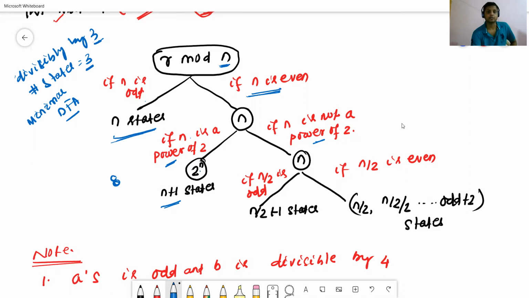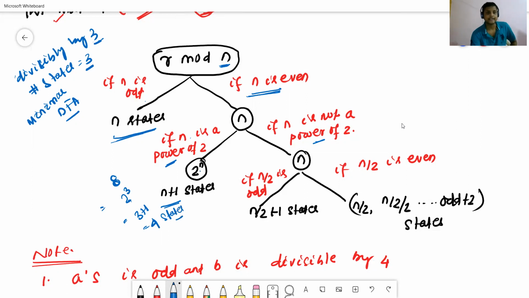8 is a power of 2. We'll convert 8 into a power of 2, meaning 2 to the power 3. 2 to the power 3 means 2 to the power n. In this case, 3 plus 1 means 4 states will be required.